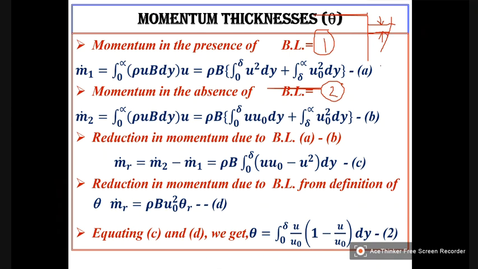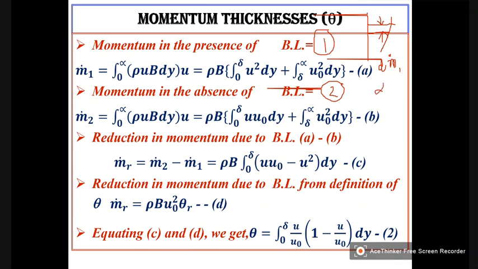If I call that amount dm1, it will give me the momentum in this element in the presence of boundary layer.